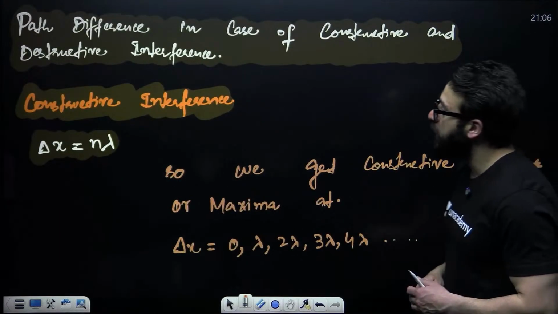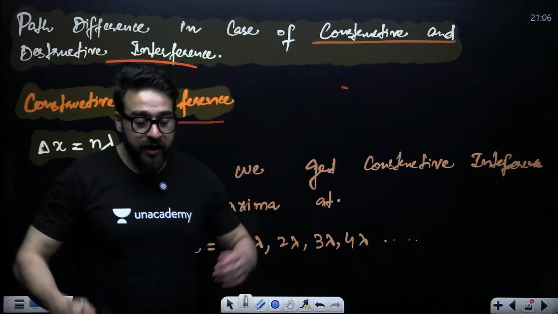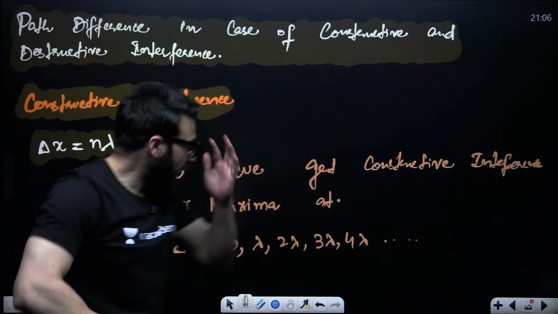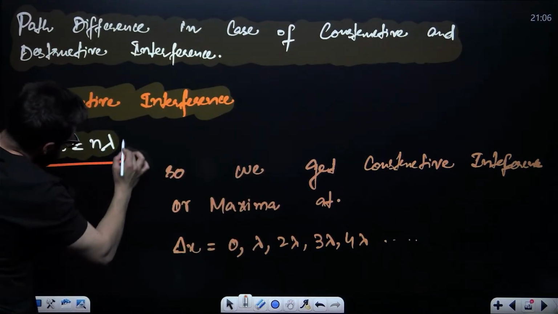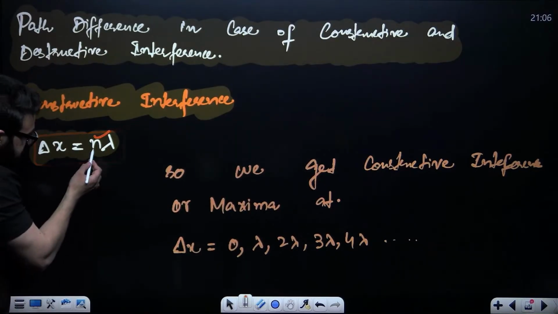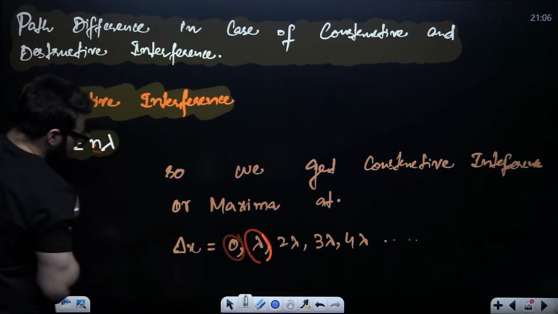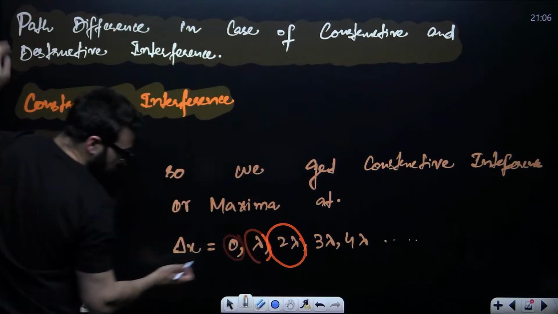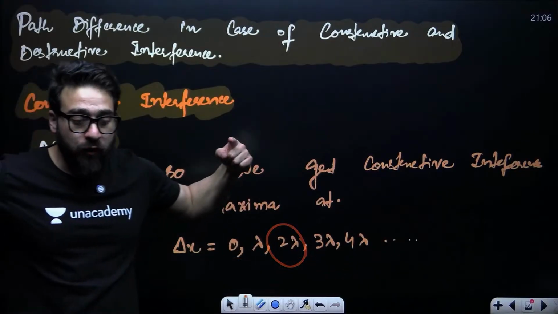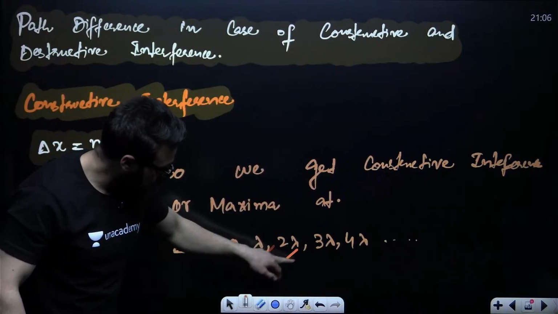One more important formula: path difference in case of constructive and destructive interference. For constructive interference, if two waves are meeting, and somebody asks what is the path difference, path difference is n times lambda, where lambda is the wavelength. If n is equal to 0, path difference will be 0. If n is equal to 1, path difference will be lambda. If n is equal to 2, path difference will be 2 lambda. So at all these values, constructive interference takes place. So when constructive interference takes place, path difference can be 0, lambda, 2 lambda, 3 lambda.